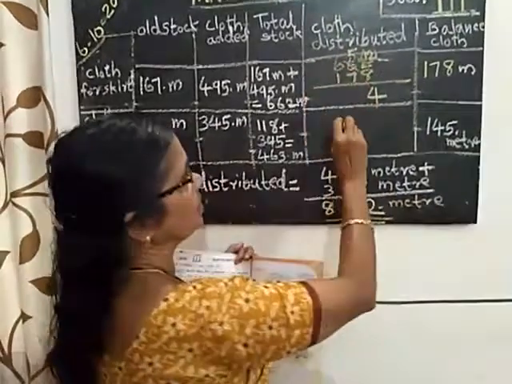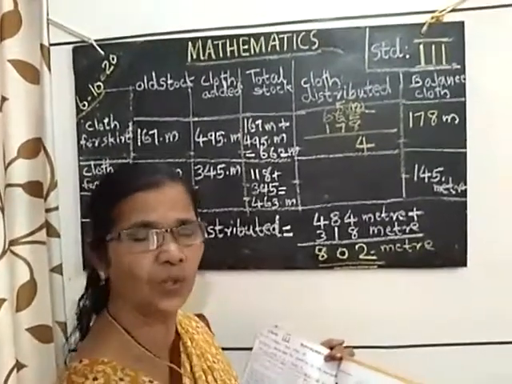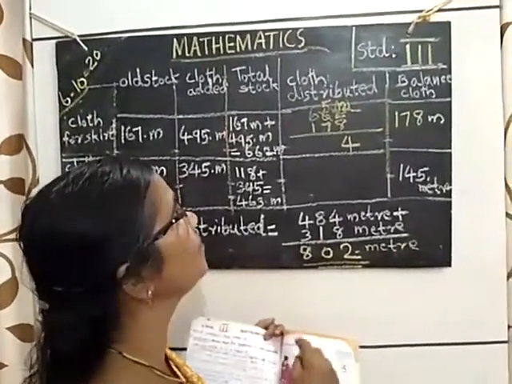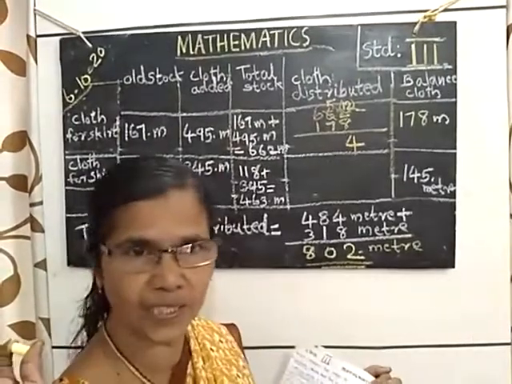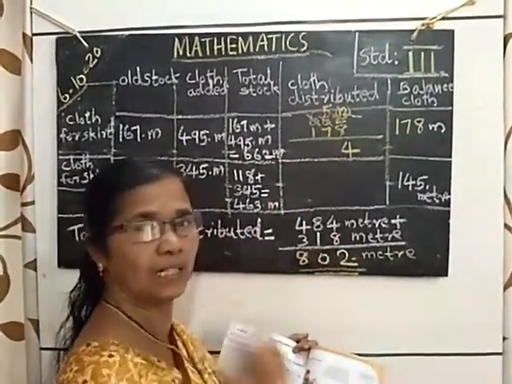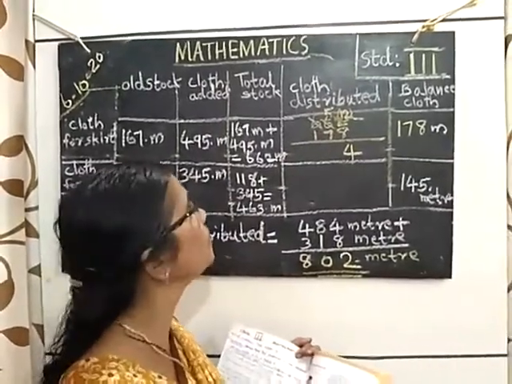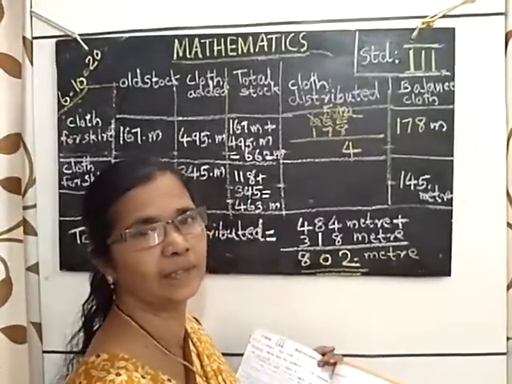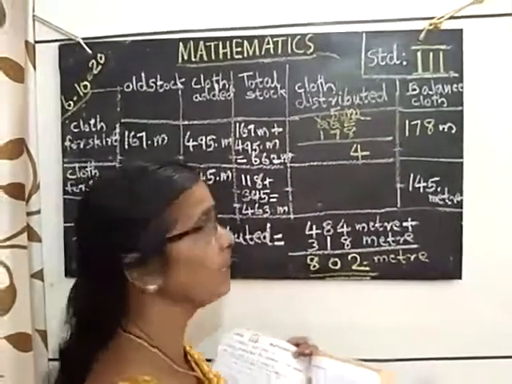Here 5 tens. We can't take away 7 tens from 5 tens. Can we? No. Only 5 tens are there. We cannot take 7 tens out of that. So here also we have to borrow from the 100's place.